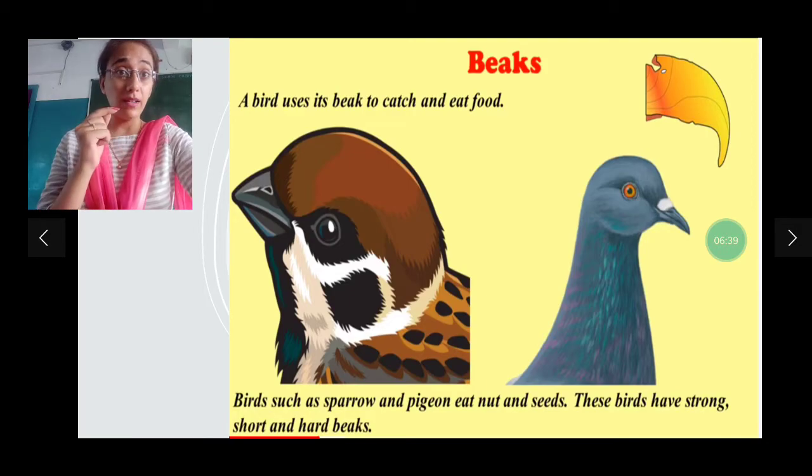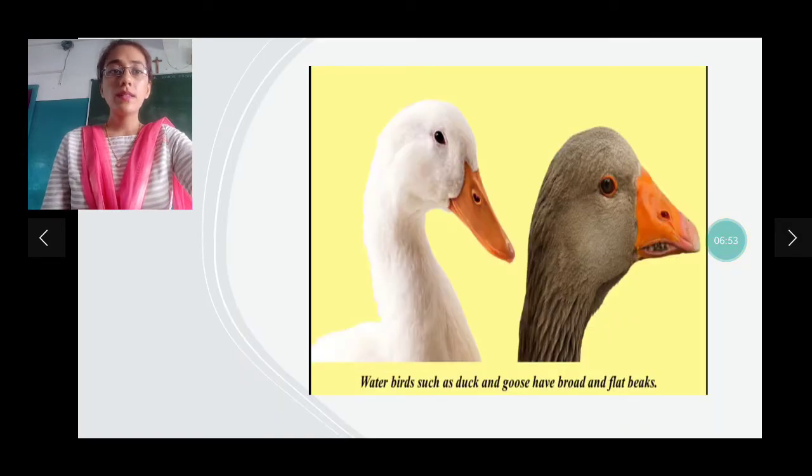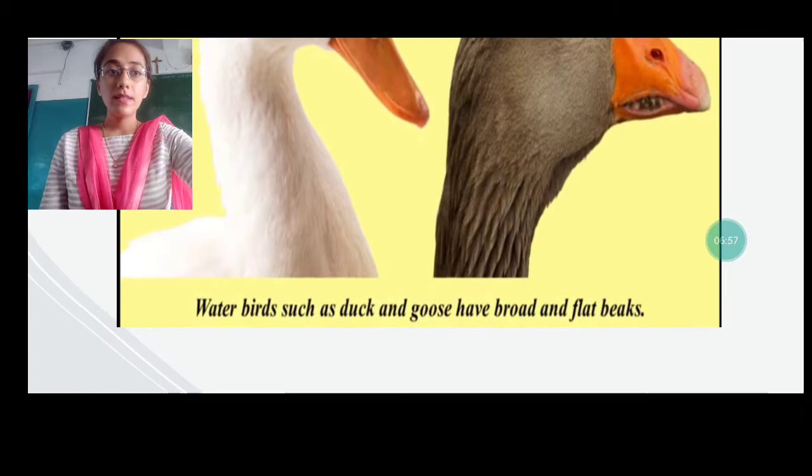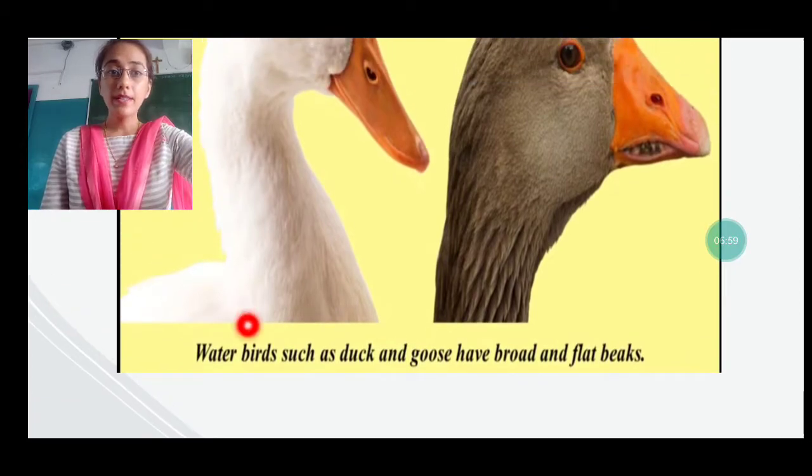So, their beak is very strong, short and hard. किसकी बीक है शॉर्ट, स्ट्रॉन्ग और हार्ड? Sparrow and pigeon की. Okay students, now next, water birds such as ducks and geese have broad and flat beaks.